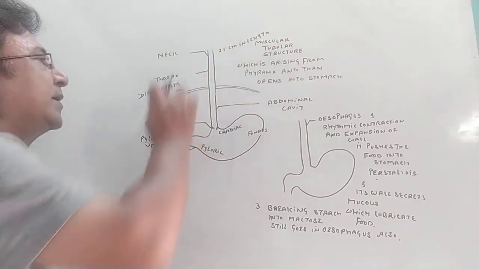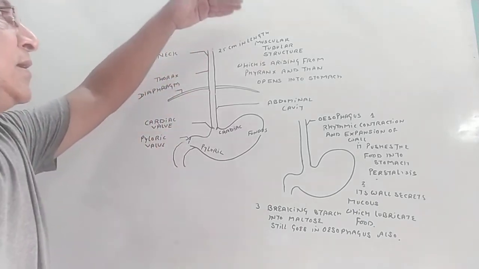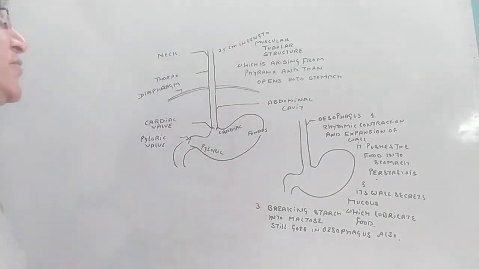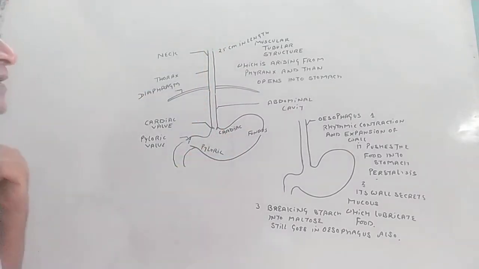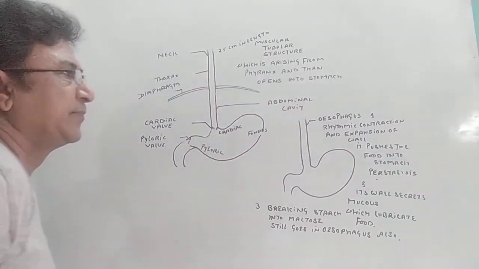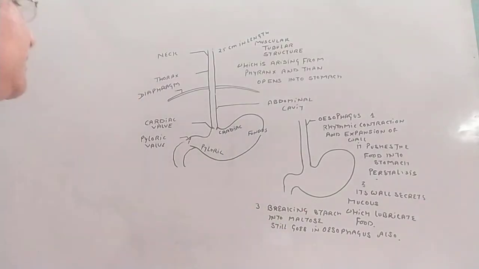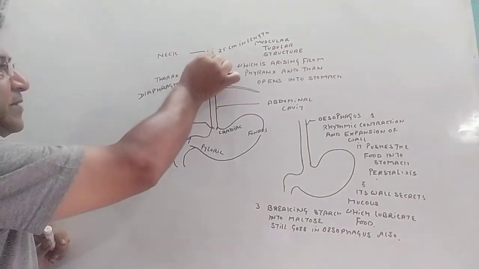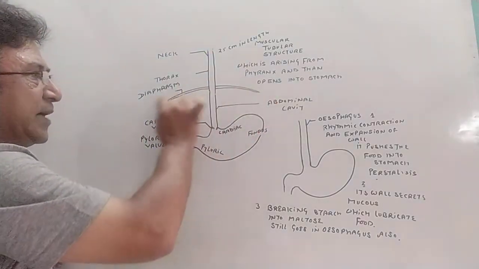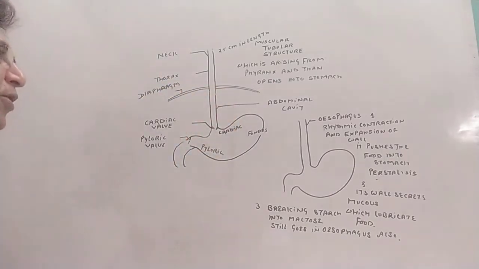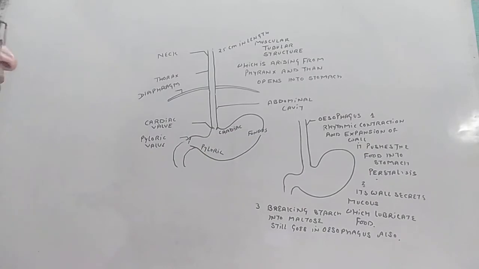Remember, let's summarize the esophagus again. It is a 25 centimeter long tubular muscular structure connecting the oral cavity to the stomach, and it arises from the pharynx. Remember that. The pharynx we will discuss in the respiratory system, right? Then it passes through the neck and then the thorax region, and passing through the diaphragm it goes into the abdominal region. There it opens into the stomach.